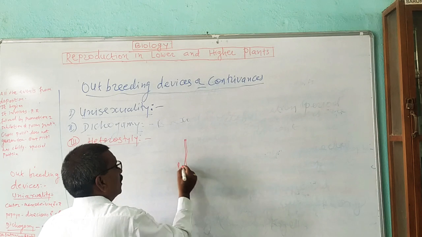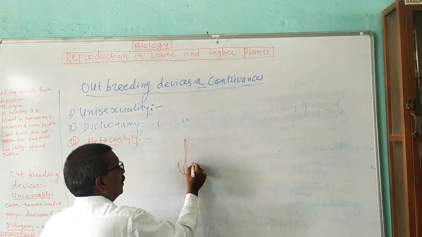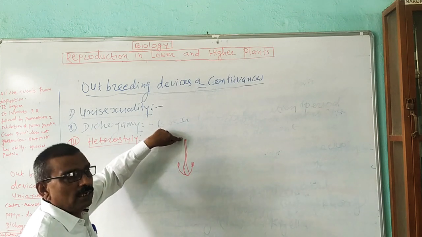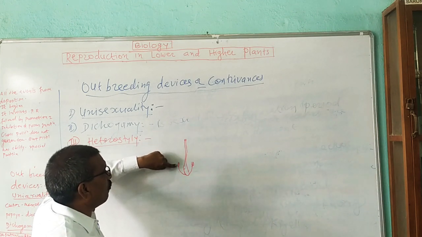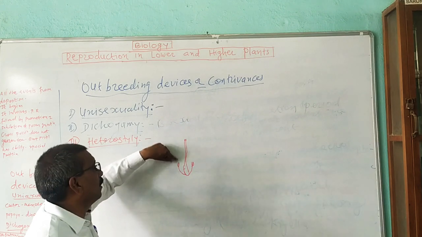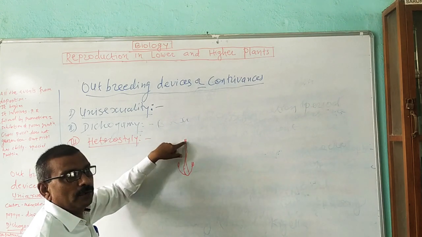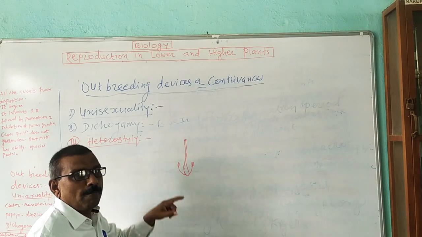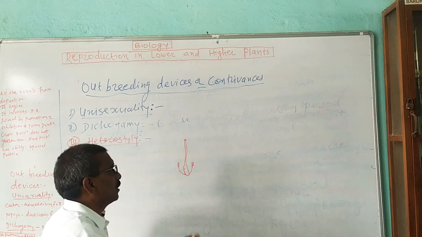Here this is the anther with a filament. The style is elongated, and the stigma lies away from the anther. Thus it creates a distance barrier between the stigma and anther to avoid self-pollination and to promote cross-pollination.